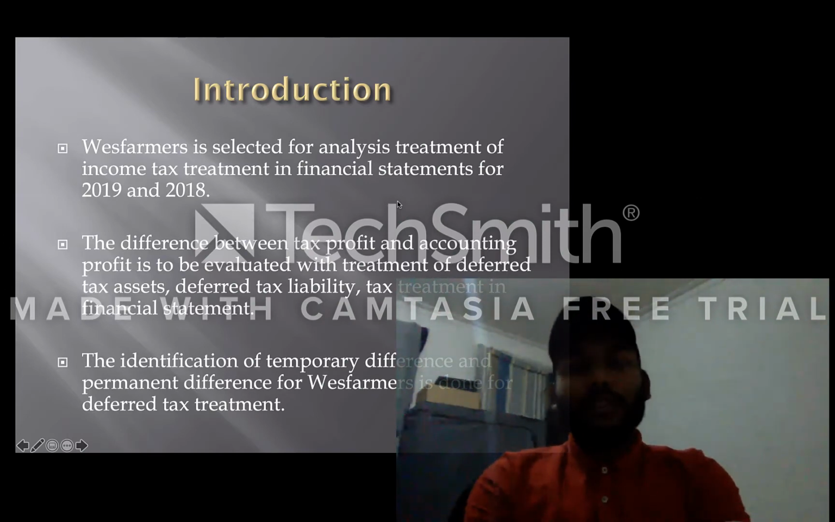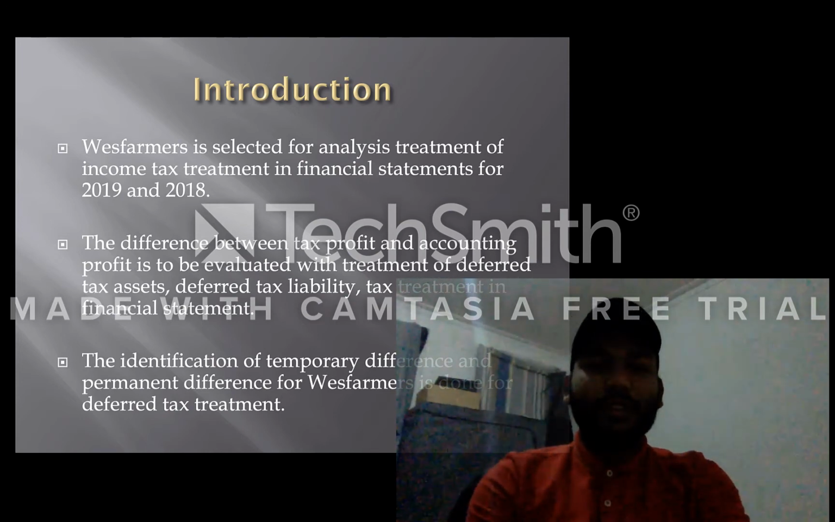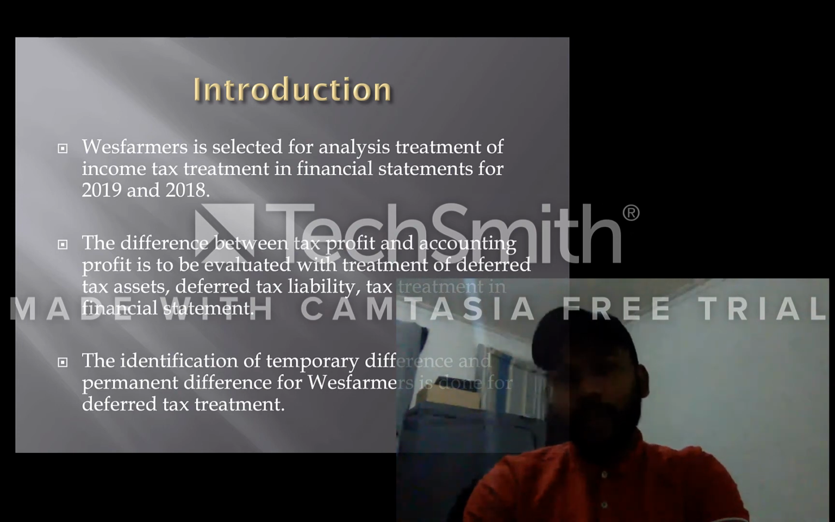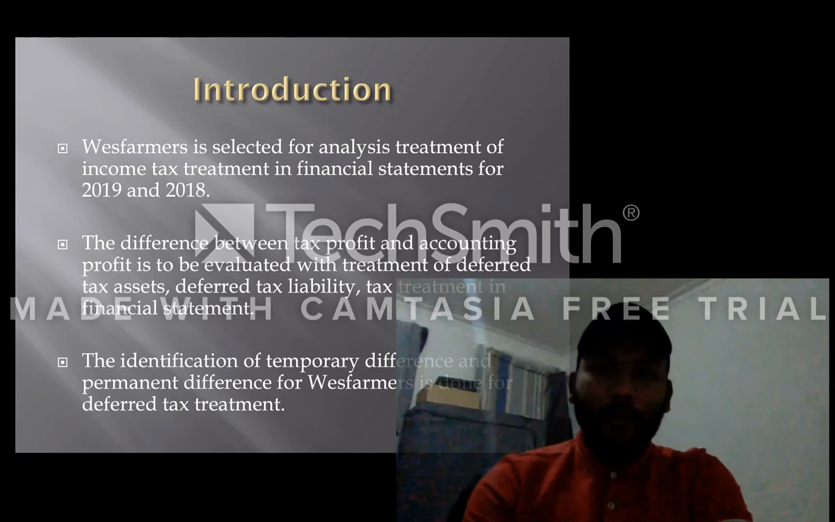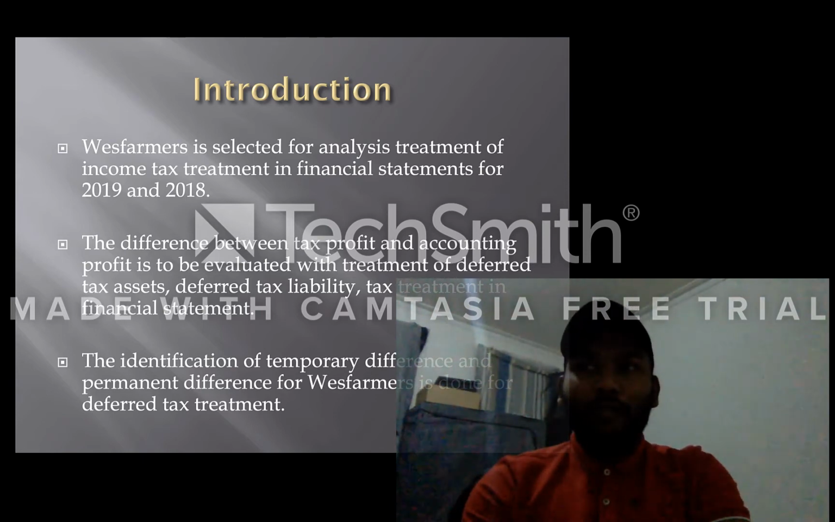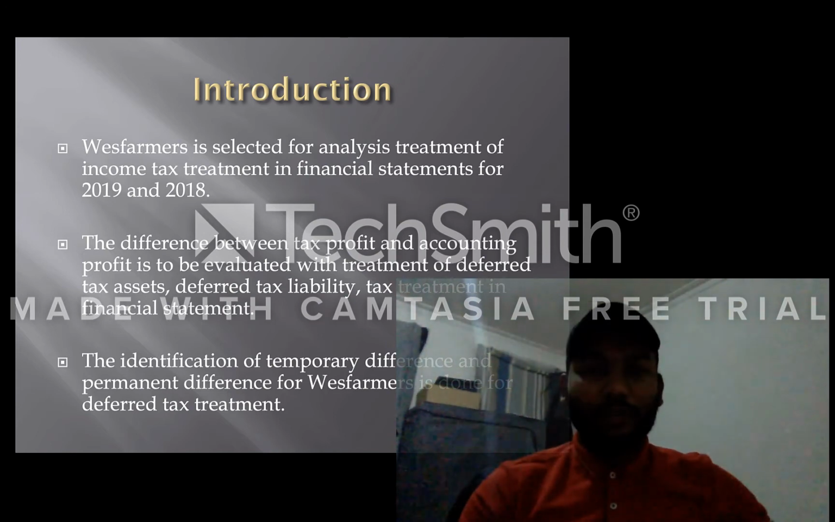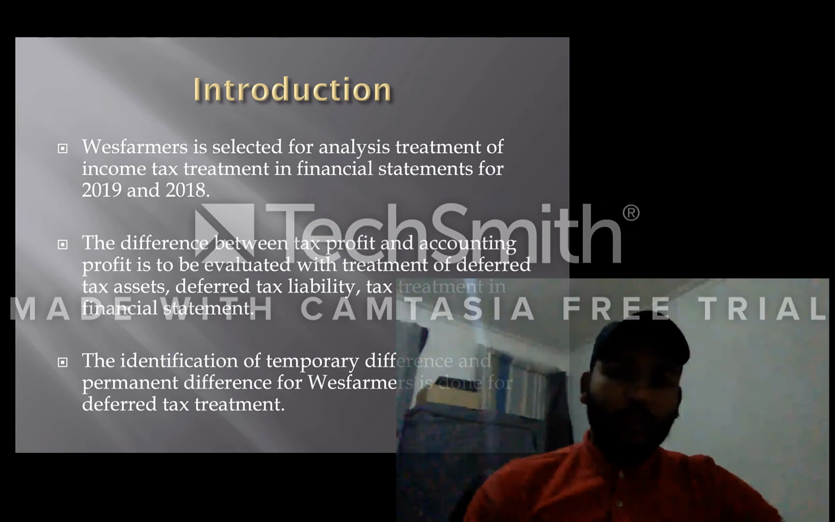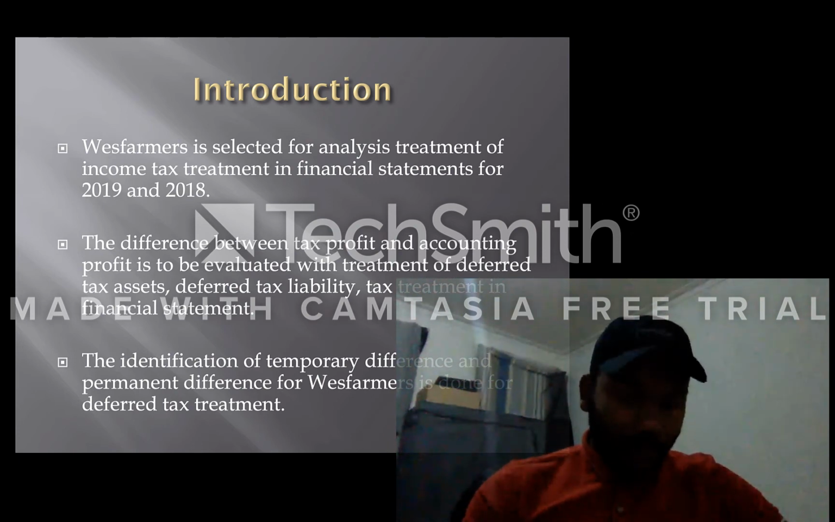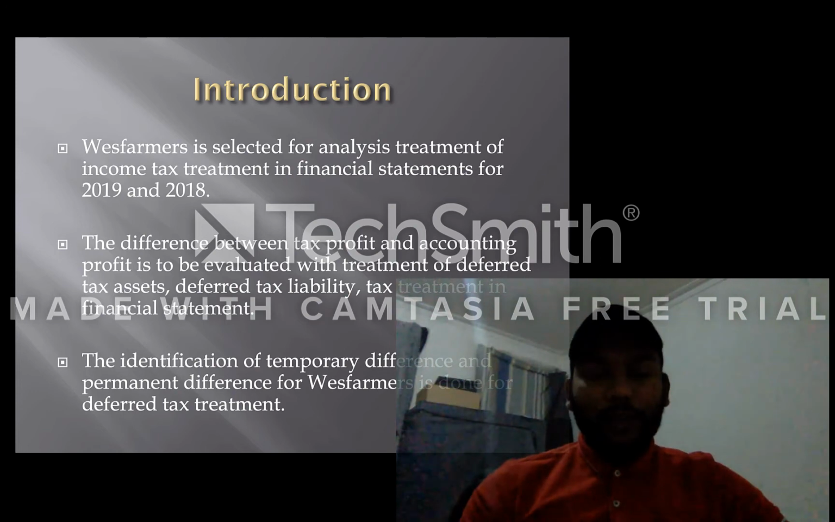Wesfarmers is selected for analysis of the treatment of income tax and its treatment in the financial statements for 2019 and 2018. When I say Wesfarmers, you might know it's the owner of Bunnings Warehouse, Woolworths and others. It's one of the biggest companies in Australia, and since I had easy access to the financial statements, I chose Wesfarmers as an example for my presentation. We're going to talk about the tax related items in this financial statement.